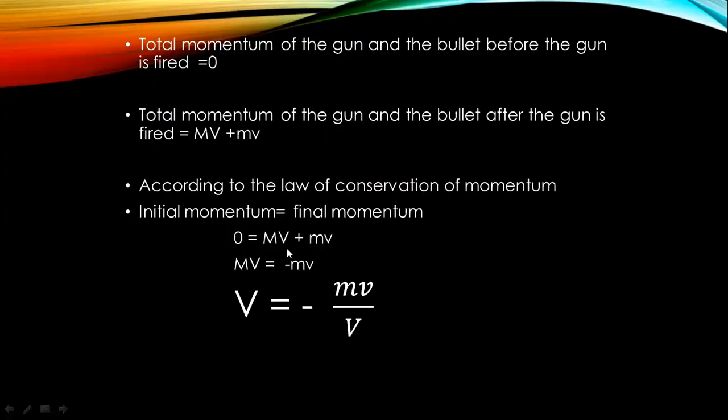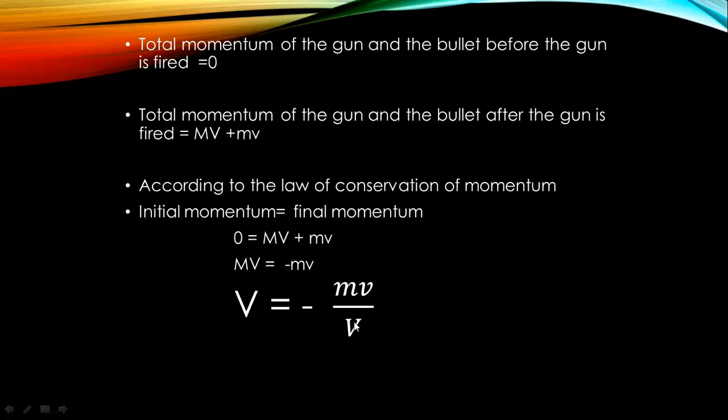Now, if I take small mv to this side, there would be a minus sign. I will place a negative sign here. And if I want to know the velocity of recoil of the gun, then big V is equal to minus small mv divided by big M. Sorry, here big V is written, this is M. Instead of this, you will write big M here.